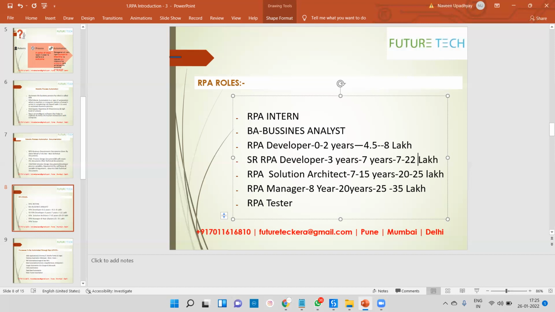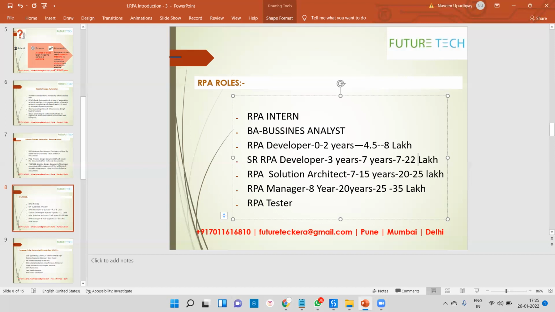Okay, so this is the minimum salary I'm talking about, that 25 lakhs. That is the minimum salary I'm talking about right now. Senior RPA consultants are getting more than 20 plus salary. This is the PPT I created 2, 3 years back, so the same salary is coming. But right now, this is the market of 2022, guys. Every time, senior RPA consultant salary everywhere.